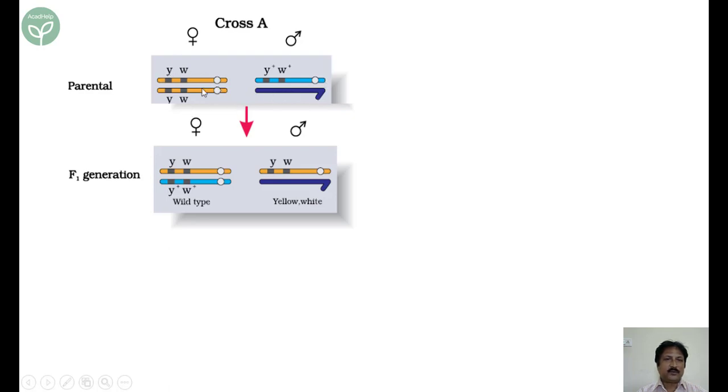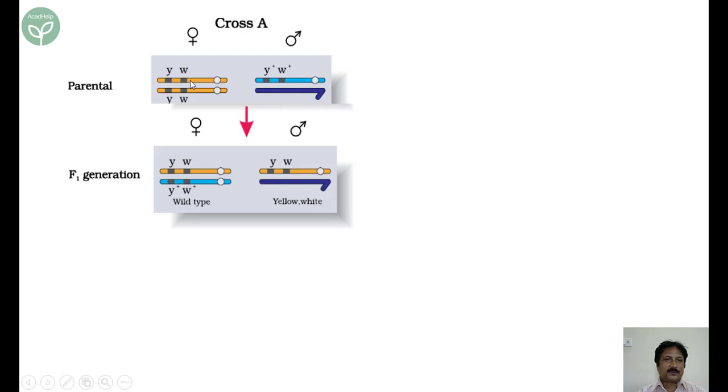Since this is a homozygous condition, only one type of gamete is produced from this, that is this yellow colored X chromosome with Y and W. So only one type of gamete is produced here. Here two types of gametes are produced. Now don't think there is only W plus and Y plus, so only one type of gamete can be produced. No, because X and Y are different, so they separate.